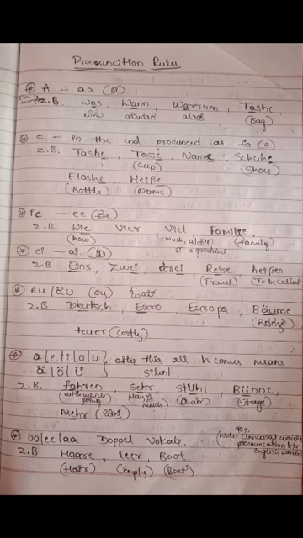Next, we continue with E at the end, pronounced as A. Zum Beispiel Tasse, Name, Schuhe, Heise, Flasche. These are all the examples of E.